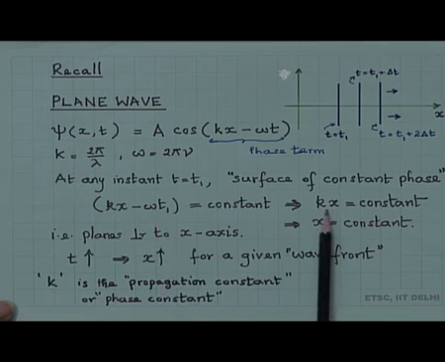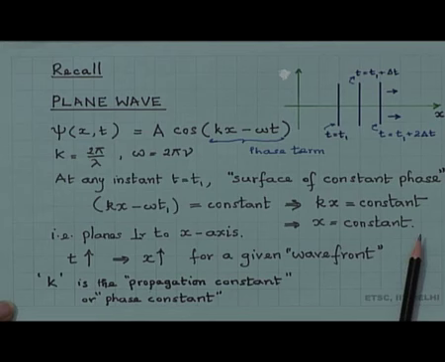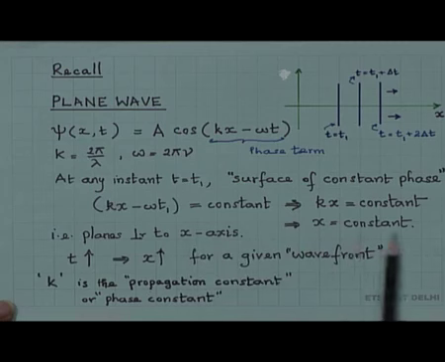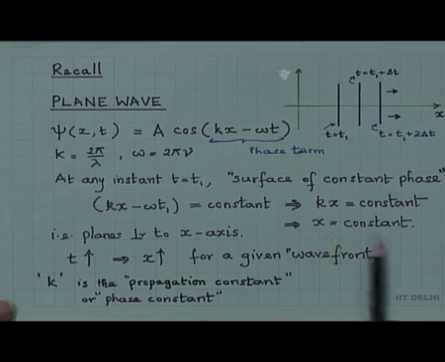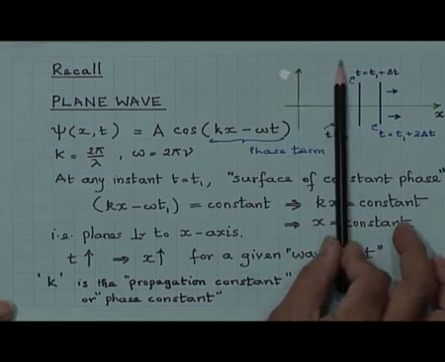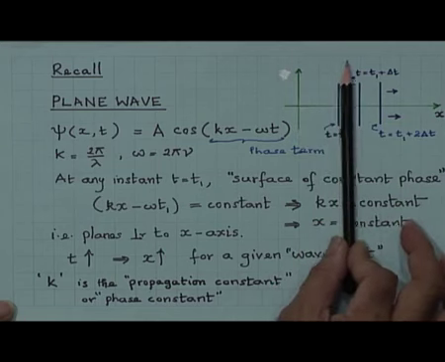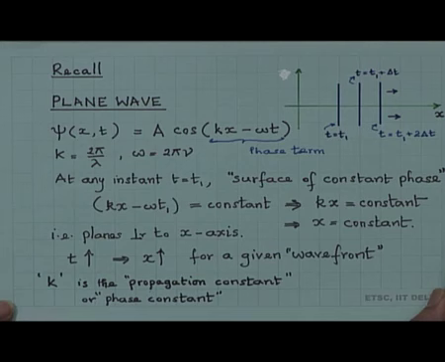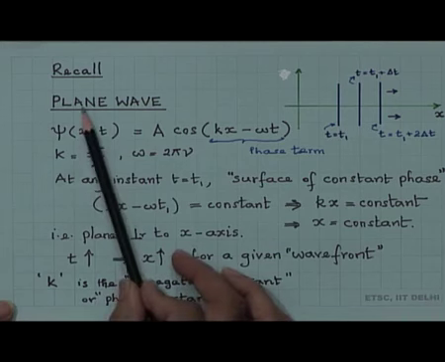So, this implies k x is equal to constant or x is equal to constant, because for the given wave k is equal to 2 pi by lambda is a constant, and therefore, x equal to constant represents surfaces of constant phase. X equal to constant, if we plot here, are planes which are perpendicular to the x axis, and that is why it is a plane wave.